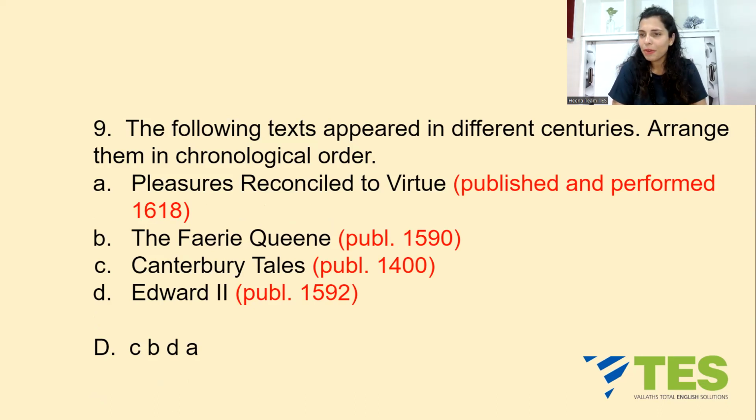The Canterbury Tales was published in 1400, Chaucer's work. After that comes B, The Fairy Queen, a poem by Edmund Spenser, published in the year 1590. After that comes D, Christopher Marlowe's play Edward II, which was published in the year 1592. And the very last is A, Pleasures Reconciled to Virtue, published and performed in the year 1618, and it was written by Ben Jonson. Okay? Easy, you got it. Let's move ahead.